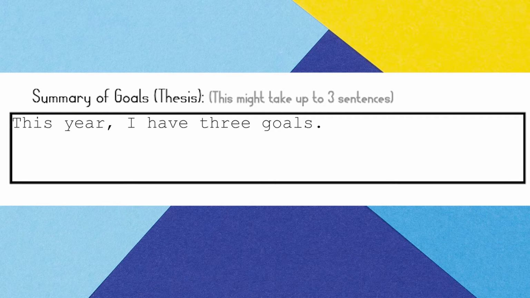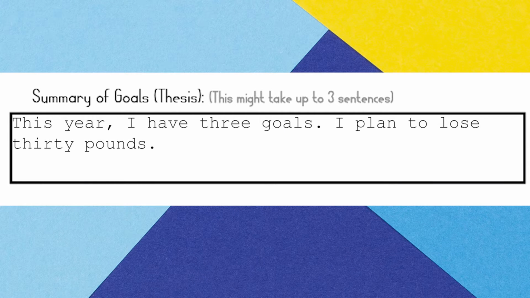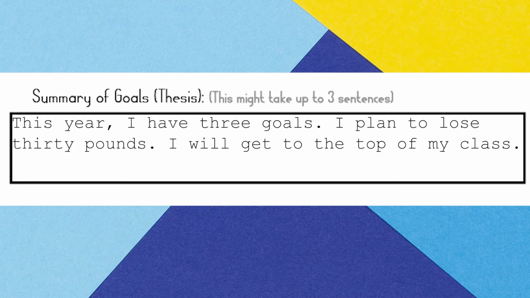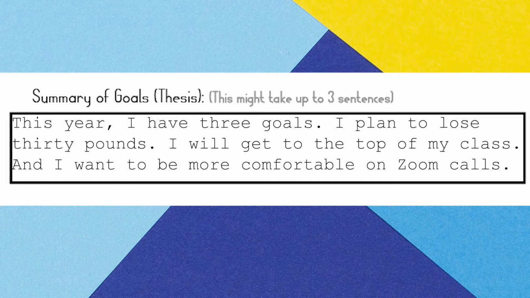So here's another way we can do it, by splitting it up into multiple sentences. "This year, I have 3 goals. I plan to lose 30 pounds, I will get to the top of my class, and I want to be more comfortable on Zoom calls."